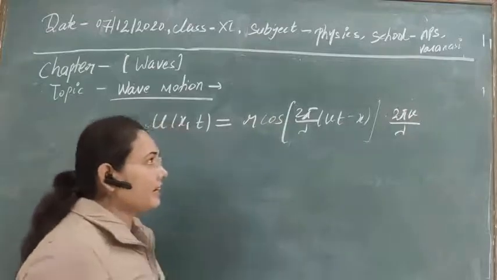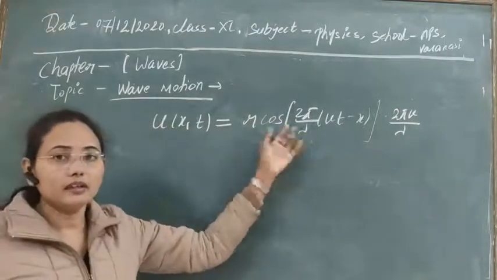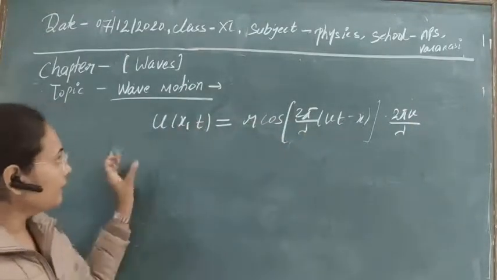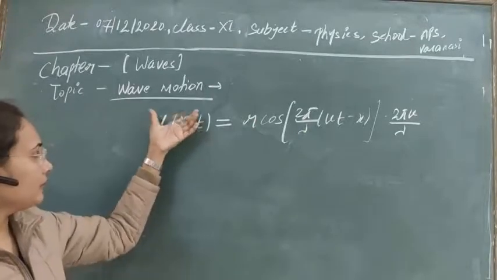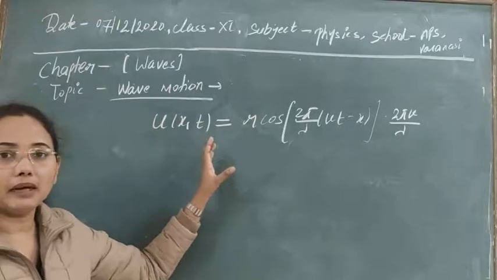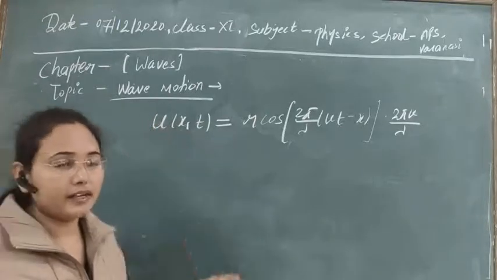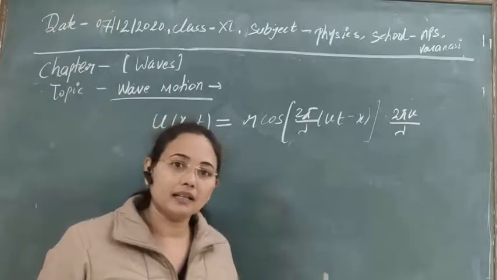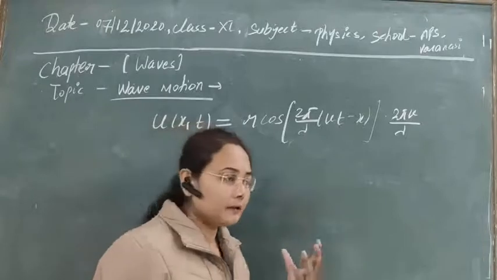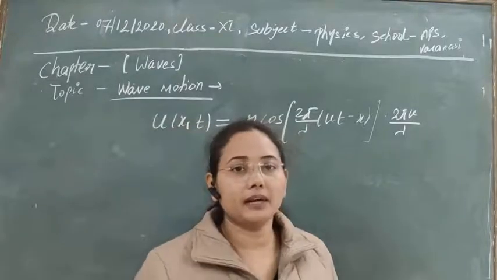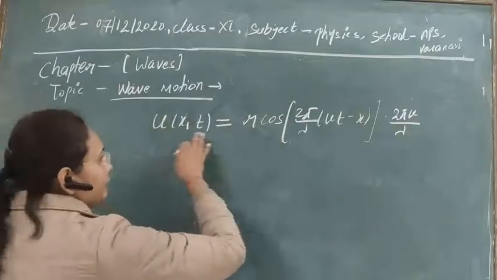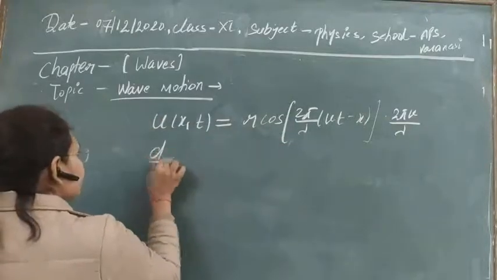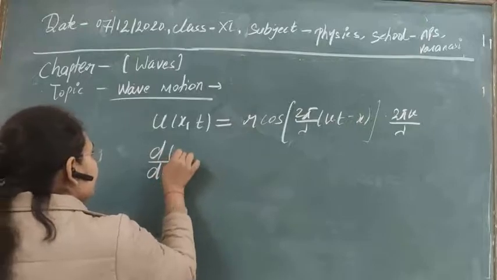So this factor that we have obtained for the particle velocity, if we differentiate again with respect to time, then we will get the acceleration of the particle here. Simply, the derivative of the velocity of the particle will give us the acceleration of the particle.